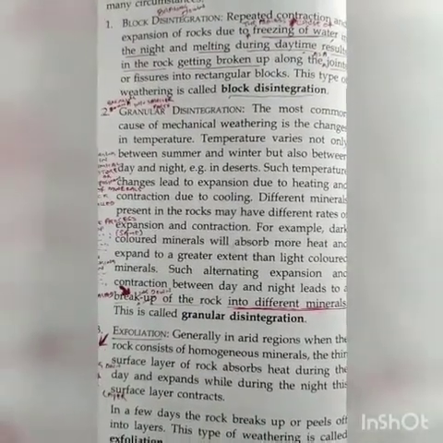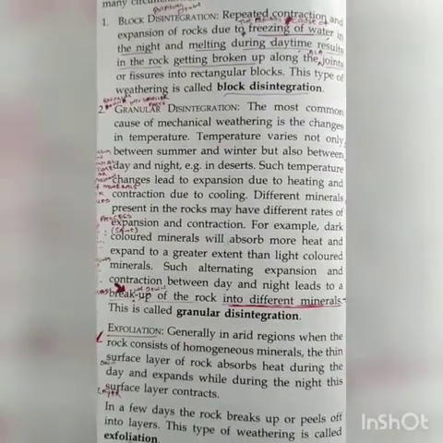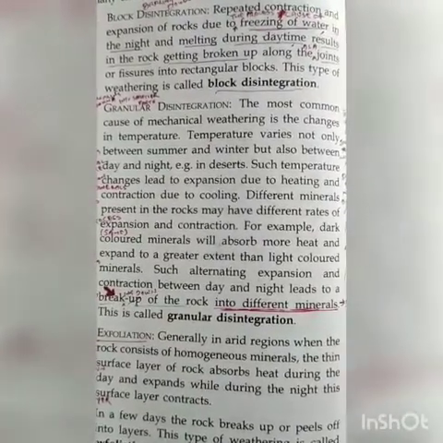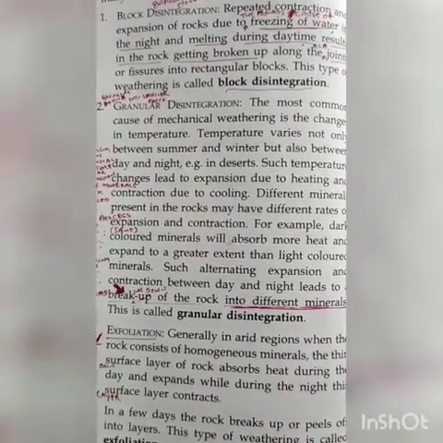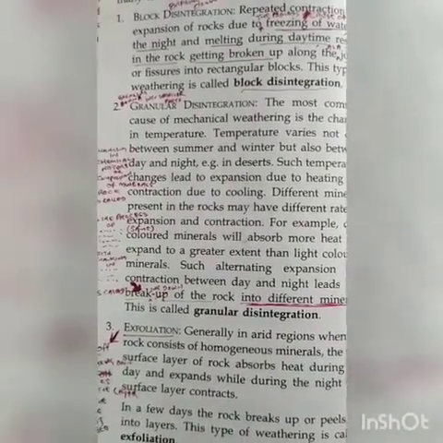Again, in the definition, the process or cause of the breaking down of rocks into blocks is just because of the freezing and melting of water through the day and night. It's called block disintegration.